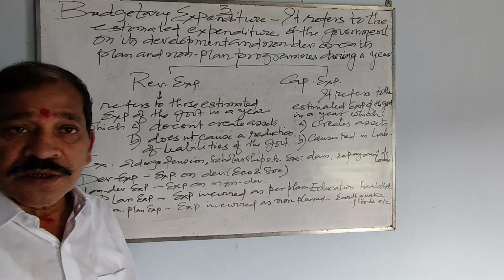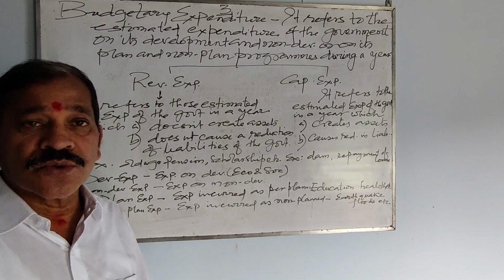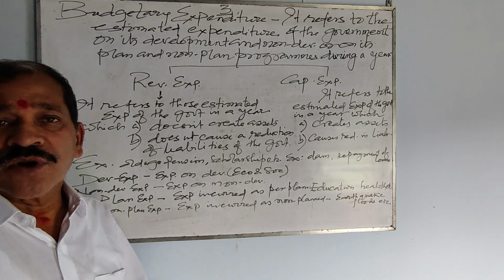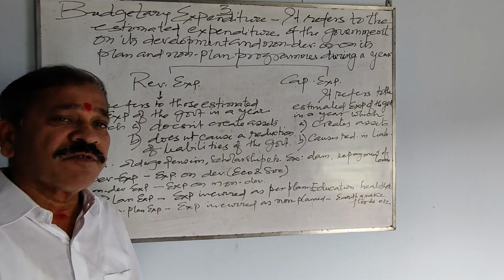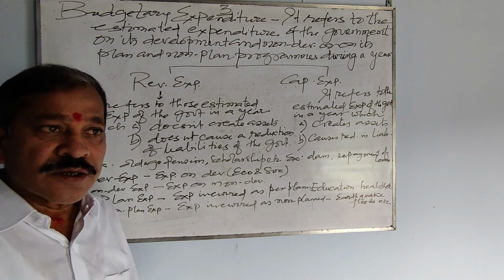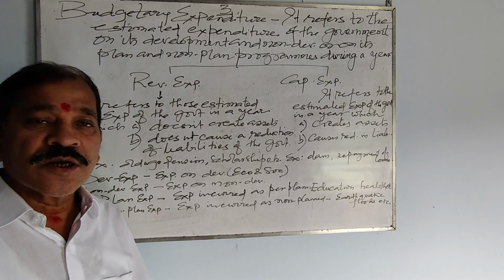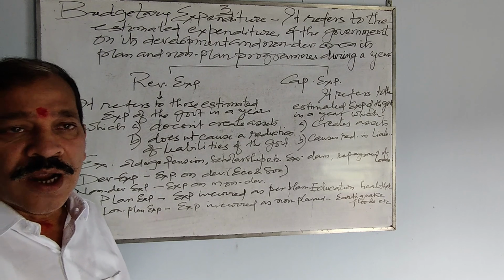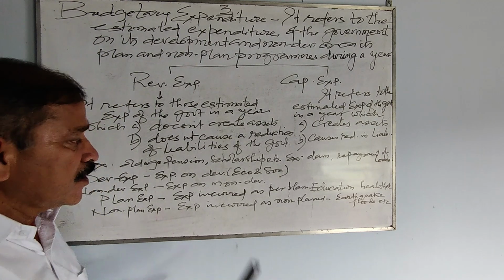Example, old age pension. Old age pension is given to those who are very old. Some old people are identified and they are given old age pension. So it's a kind of expenditure for the government, but for this expenditure no asset is created, nor can the government say that their liability towards those old people is over. So it has to continue, and for that government doesn't get anything in return.